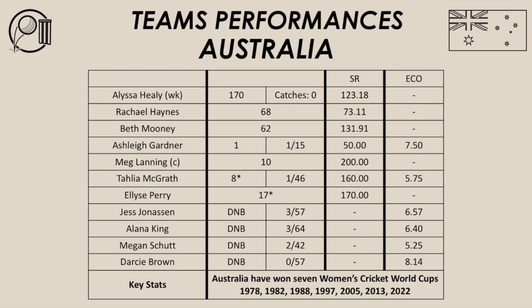She had a good tournament with the bat, 497 runs. She had a good partnership of 160 for the first wicket between her and Alyssa Healy. Obviously, Healy and Haynes, brilliant opening partnership for this Australian team in the one-day and T20 side as well. She supported Alyssa Healy well in her innings of 170, and she just goes about her business and does her role. And she did her role today, Rachel Haynes.